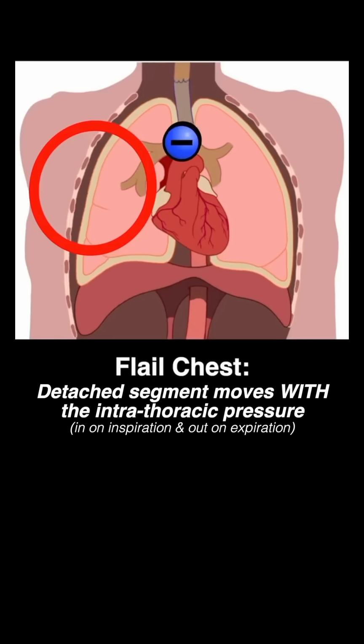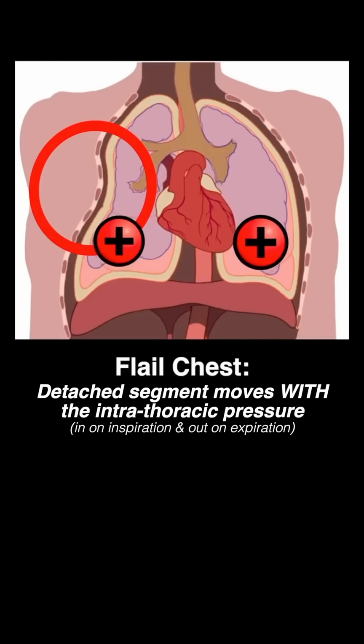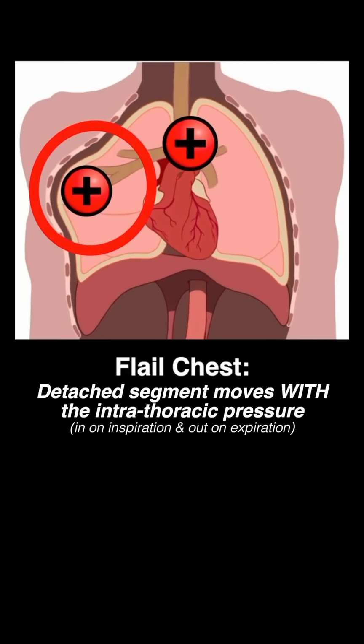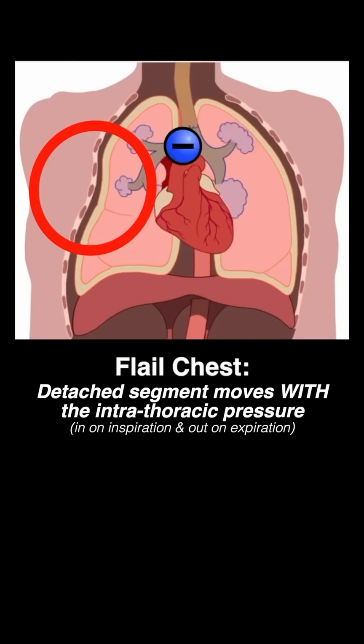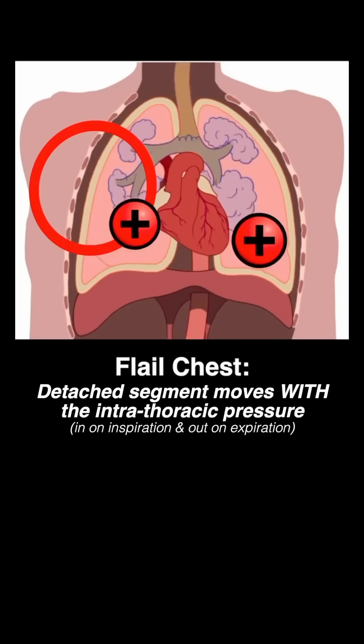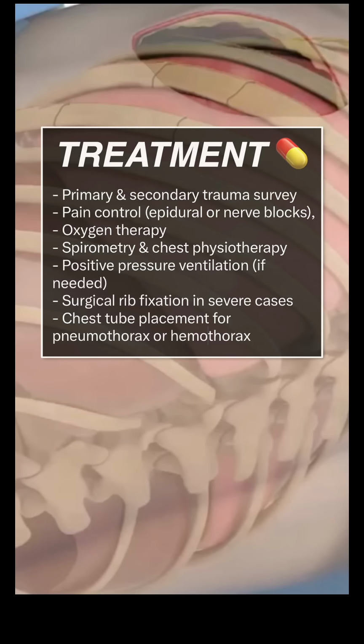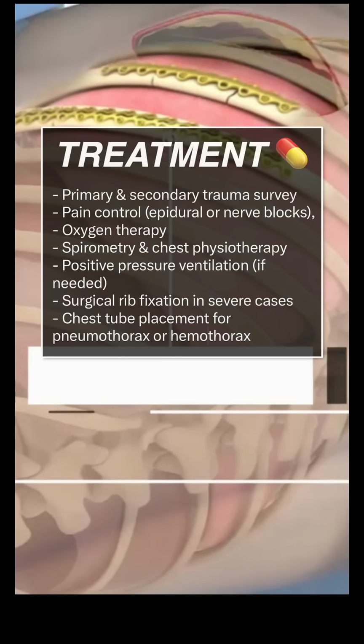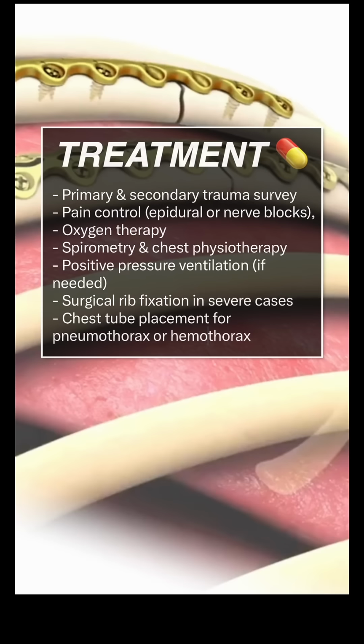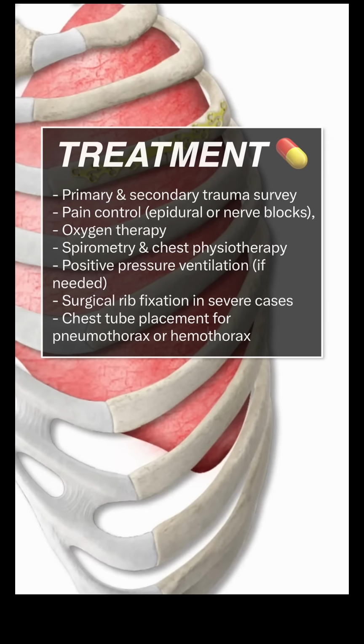of the chest cavity. When we have these rib fractures, the flail segment moves with the intrathoracic pressure and is no longer held in place with the entire rib cage, moving inward during inspiration and outward during expiration. Treatment includes primary and secondary survey, pain control, oxygen therapy, pulmonary therapy, positive pressure ventilation if needed, and eventual surgical rib fixation with or without chest tube.